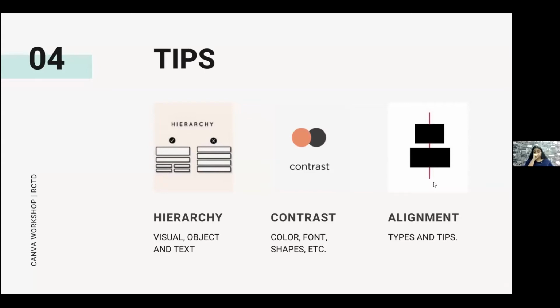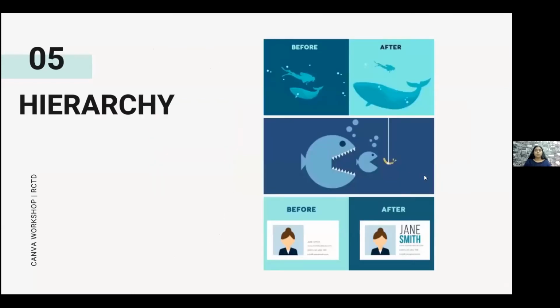Sorry, alignment. So alignment with respect to text can be seen as left, right, center, and justified. But if you're talking about a JPEG, then it is with respect to all the elements of the file. So alignment there also is very important so that your JPEG looks balanced, symmetric, or something you want, and you do not want it disorganized. Okay, so here I have some examples for hierarchy.